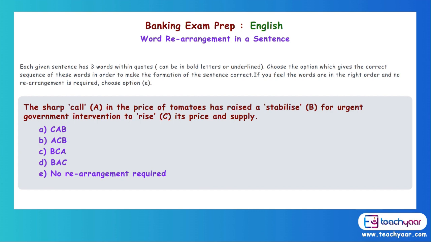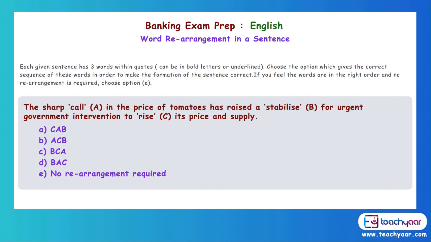The sharp call in the price of tomatoes. What do you mean by the sharp call in the price of tomatoes? So call is wrong. Can we say the sharp stabilize in the price of tomatoes? No, so B is not there. The sharp rise in the price of tomatoes. So C is the first word.